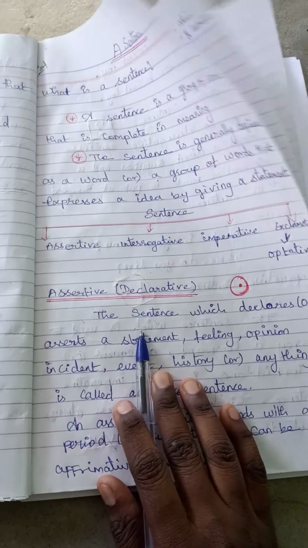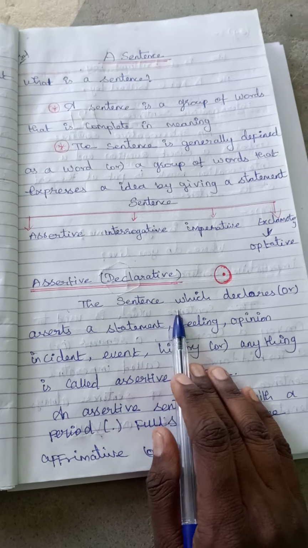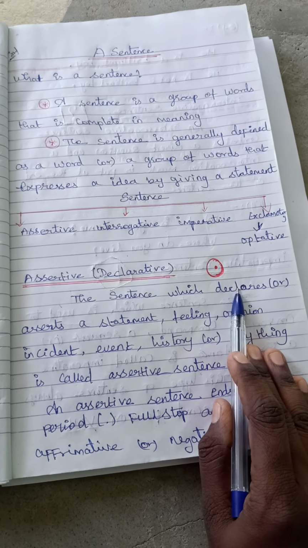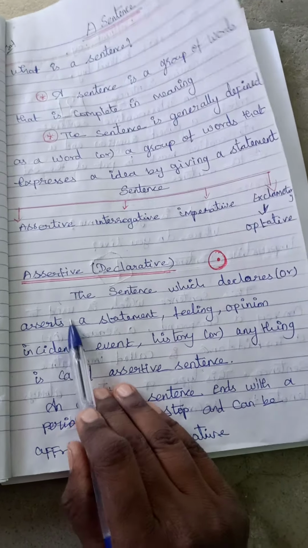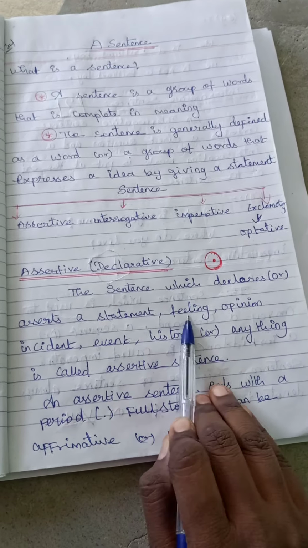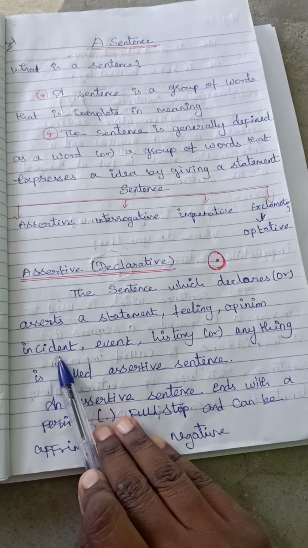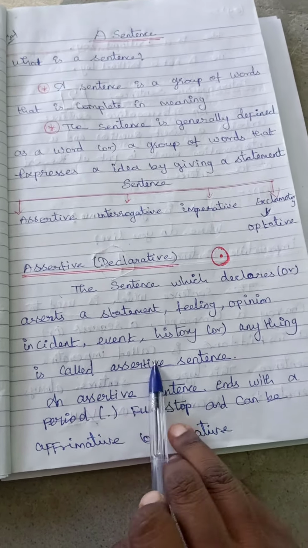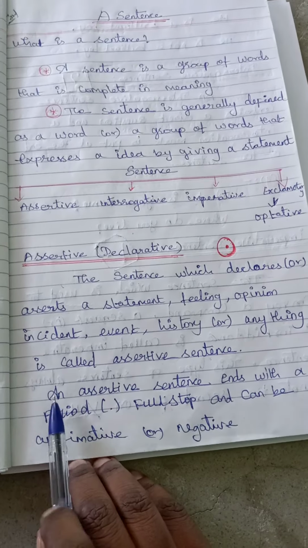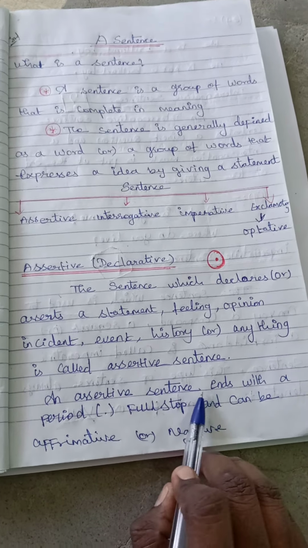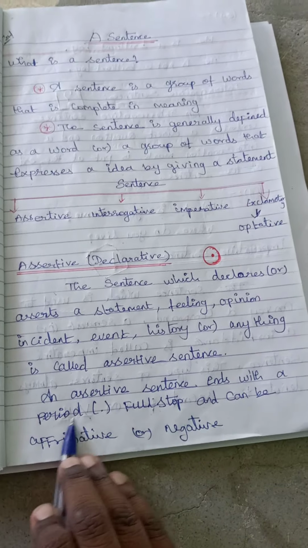An assertive sentence ends with a period.